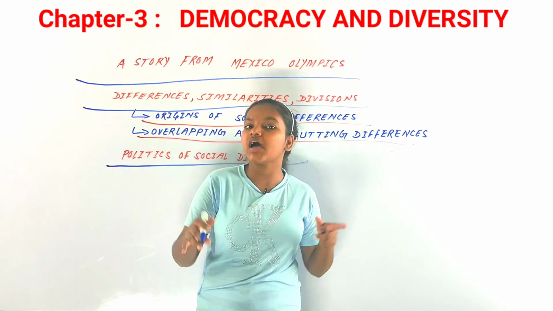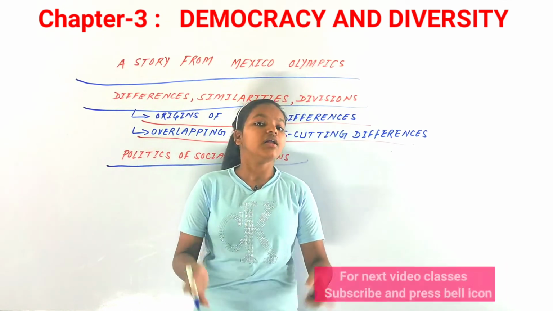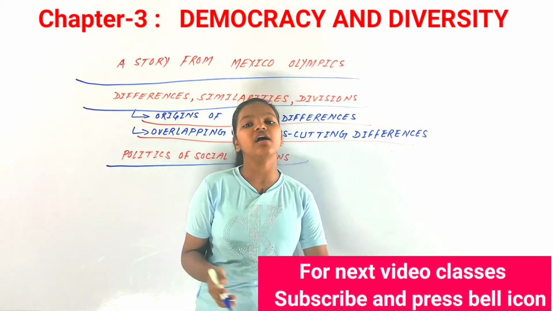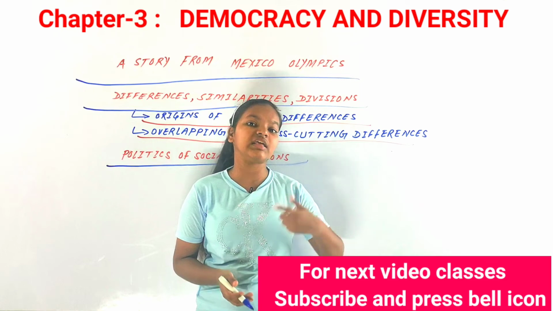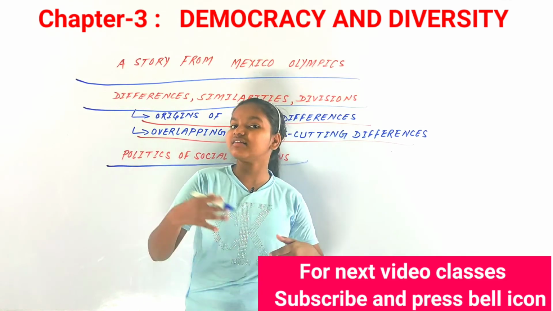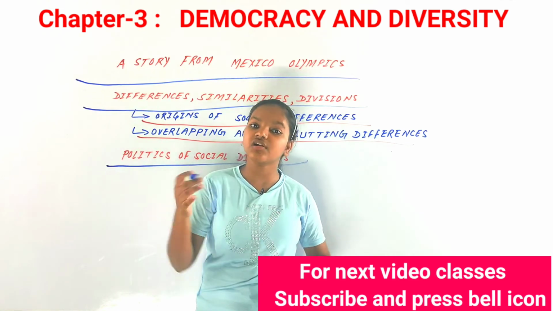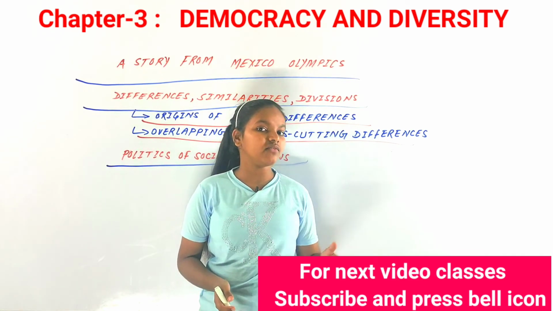So that is all we have discussed in this chapter. From start to last, we discussed social divisions, social differences and social inequalities. We saw the example of the Mexican Olympics, and after that politics and social divisions. So that is all we have discussed in this chapter.